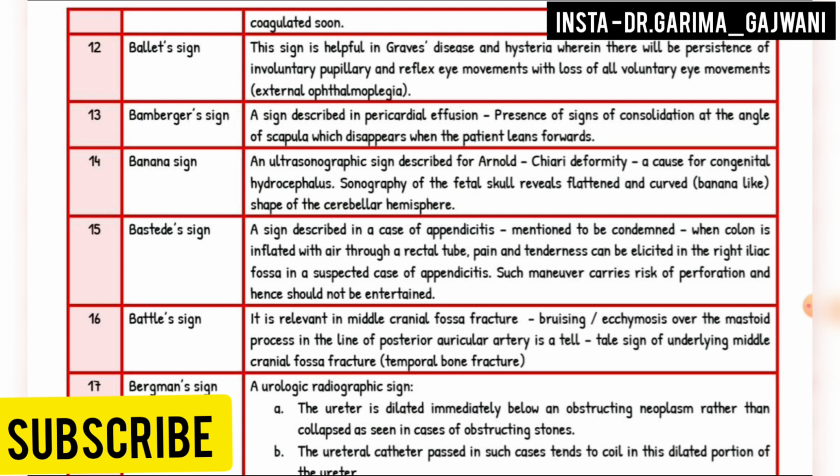Sonography of the fetal skull reveals a flattened and curved, banana-like shape of the cerebellar hemisphere. Bastard's sign, a sign described in a case of appendicitis, mentioned to be condemned, when the colon is inflated with air through a rectal tube. Pain and tenderness can be elicited in the right iliac fossa in a suspected case of appendicitis. Such a maneuver carries risk of perforation and hence should not be entertained.